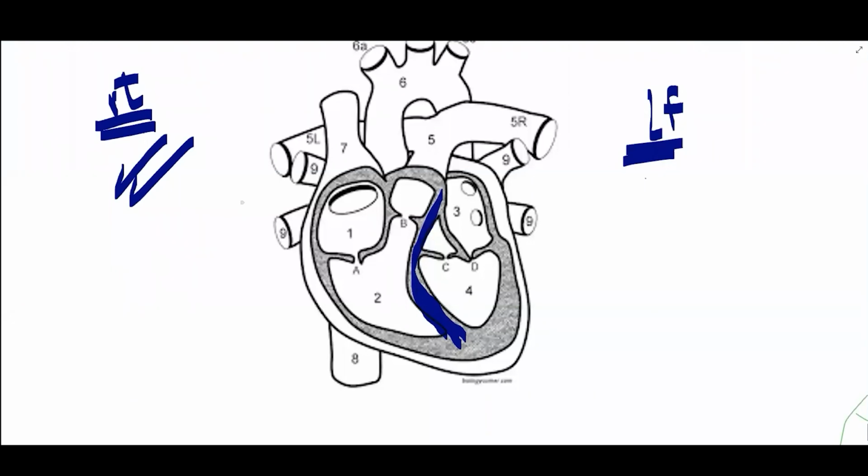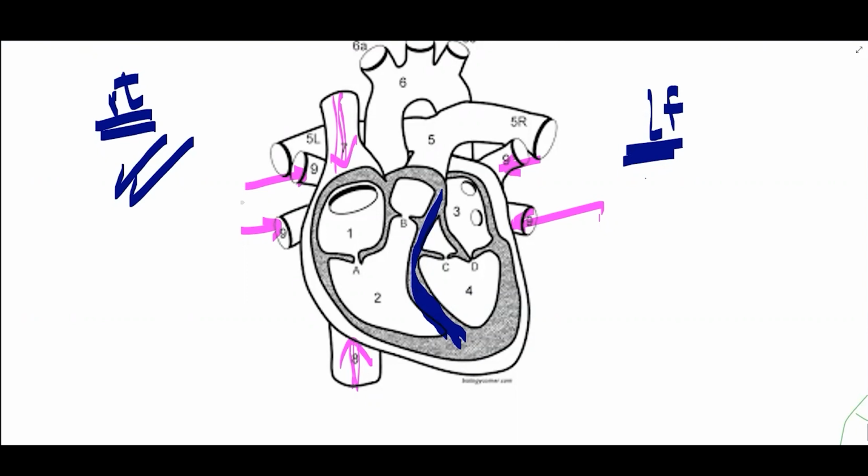The one I told you, which is standing beside the heart like that, this is vena cava. And the one which is coming from the side like that, it's pulmonary vein. And these two, vena cava and pulmonary vein, carry the blood back to the heart.